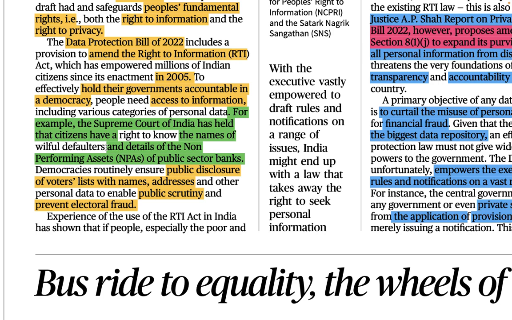तो ऐसे लोगों का नाम जानने का अधिकार हमें होना चाहिए, right? So that is what the Supreme Court of India has said, that the right to know means every citizen has a right to know. So that is why there should not be any amendment to the Right to Information Act that was enacted in 2005. So this is how we should understand it.